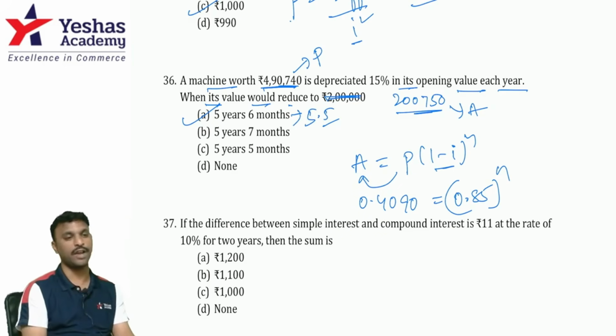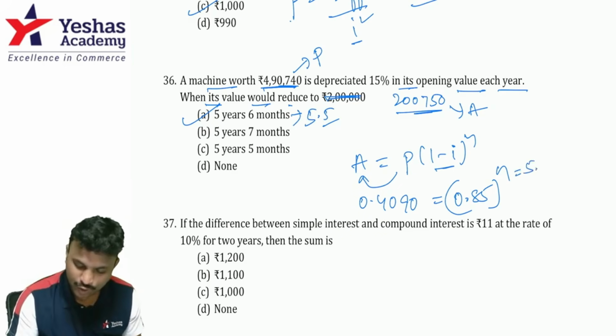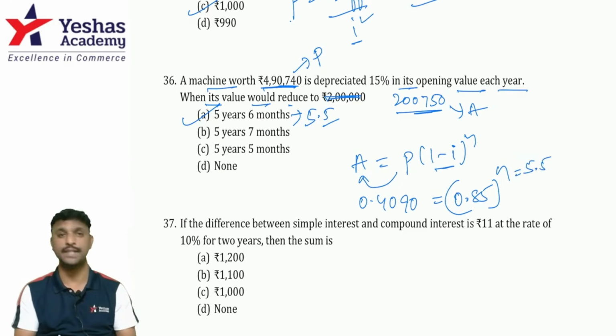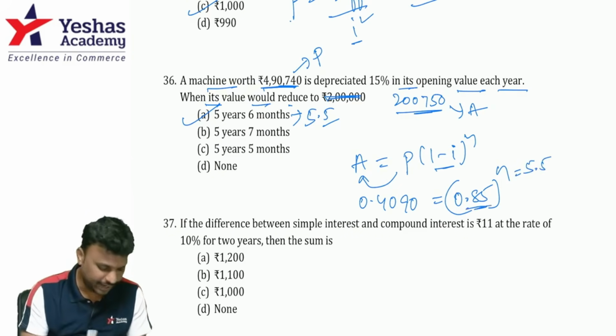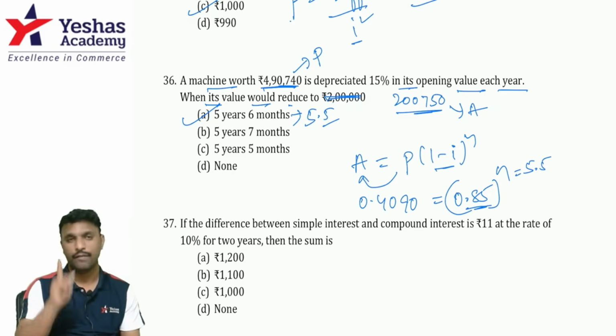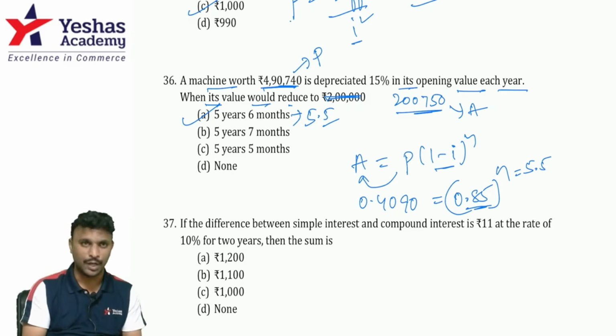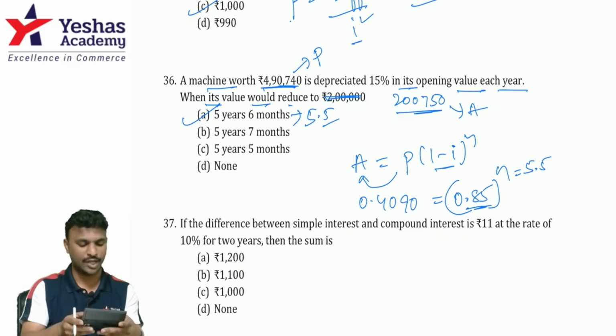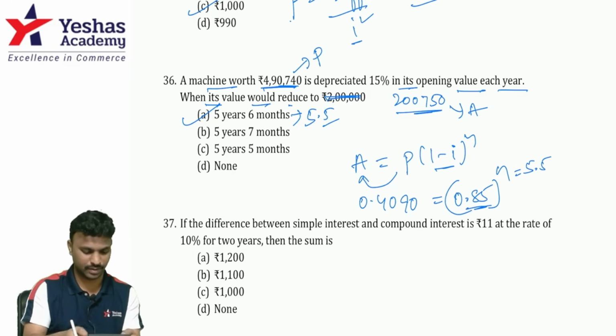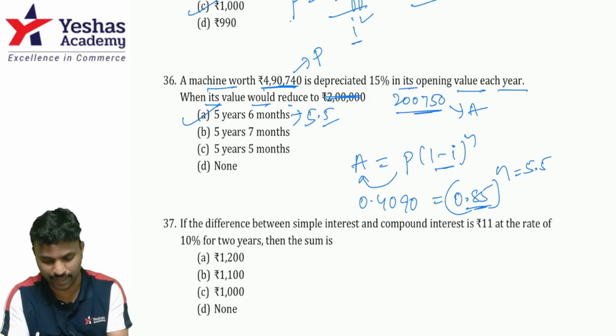Let us hit 5.5 years in the calculator. Guys, you know how to raise the power when the power is decimal, all right? So type 0.85. Whenever a decimal power is there, type the value, press the square root 12 times. 1, 2, 3, 4, 5, 6, 7, 8, 9, 10, 11, 12.